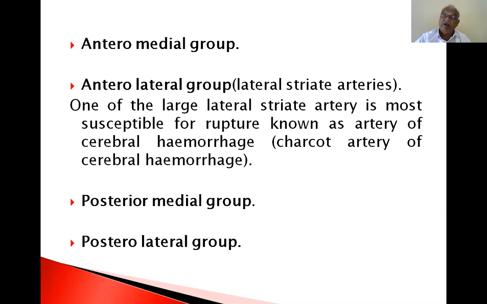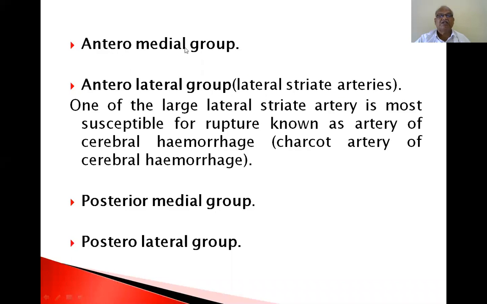Charcot artery, cerebral hemorrhage. Middle cerebral artery, thrombosis. Anterior choroidal artery, thrombosis. The Charcot artery is the large lateral striate artery, most susceptible to rupture. Why does rupture occur? The blood vessel consists of tunica externa, tunica media, and tunica interna. The tunica media contains the muscular wall. If the tunica media is thin, dilatation occurs, aneurysm formation occurs, and rupture occurs.